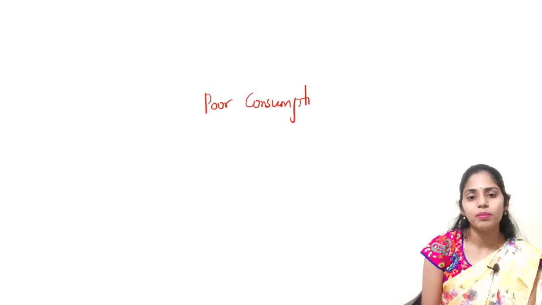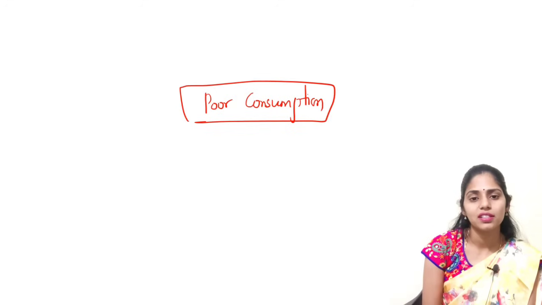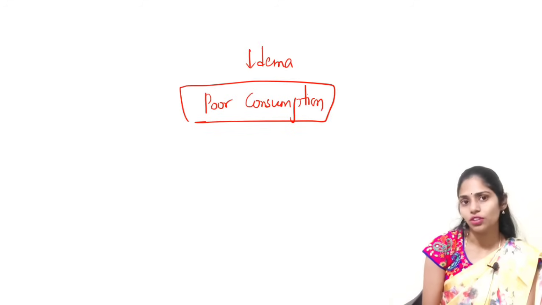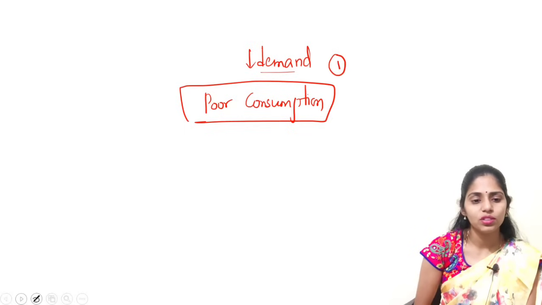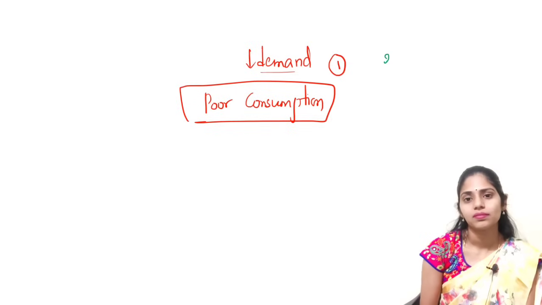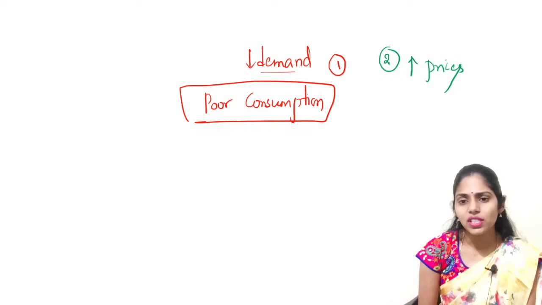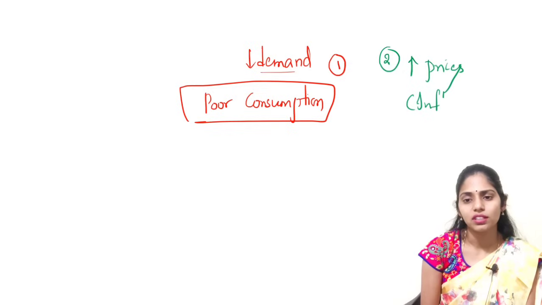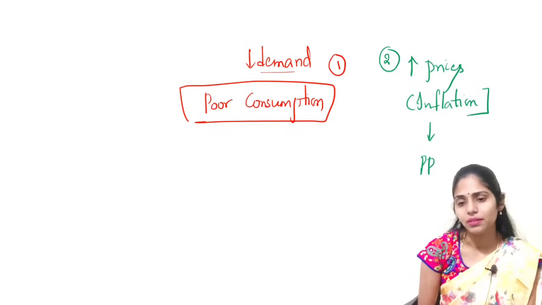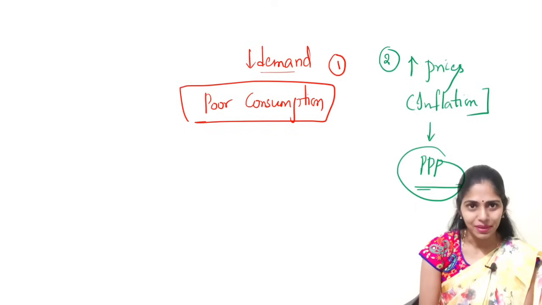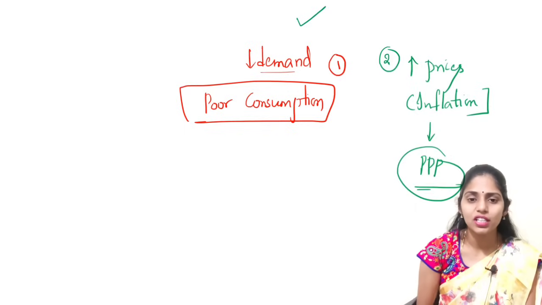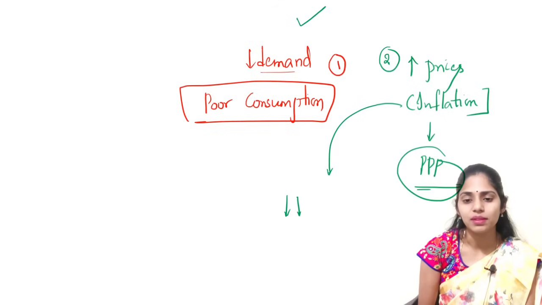So we are facing one problem in our economy: there is decreasing demand and decreasing consumption of goods and services. This is already one problem, and the new problem added to this is increasing prices. Because of this increasing prices or inflation, the purchasing power of people has already decreased. On the other side, demand has decreased. So further, this inflation leads to further decreasing of consumption.